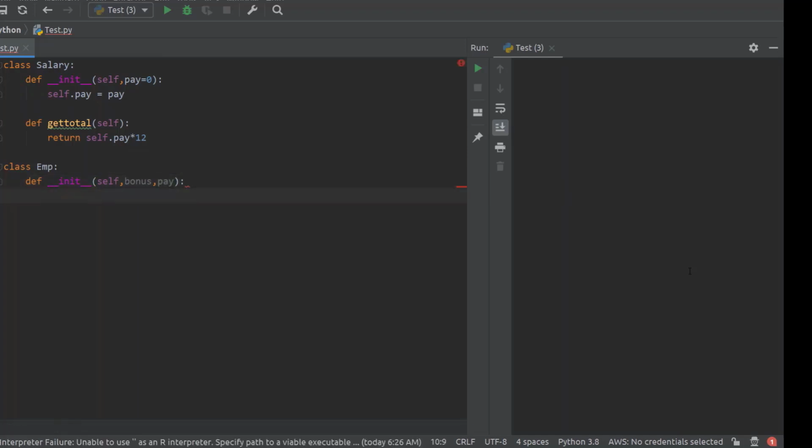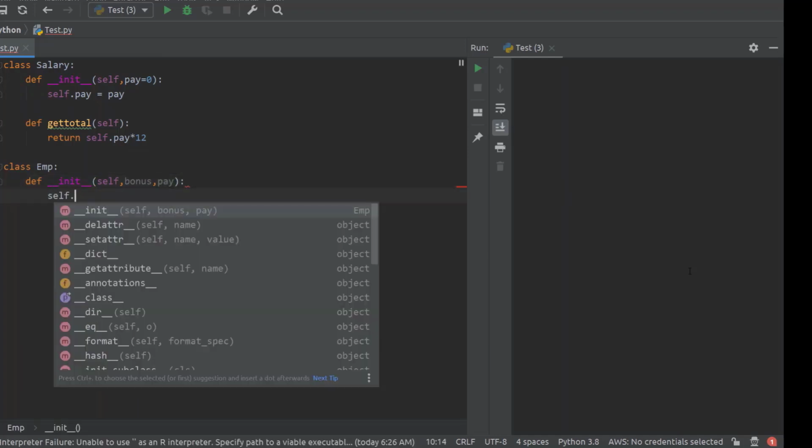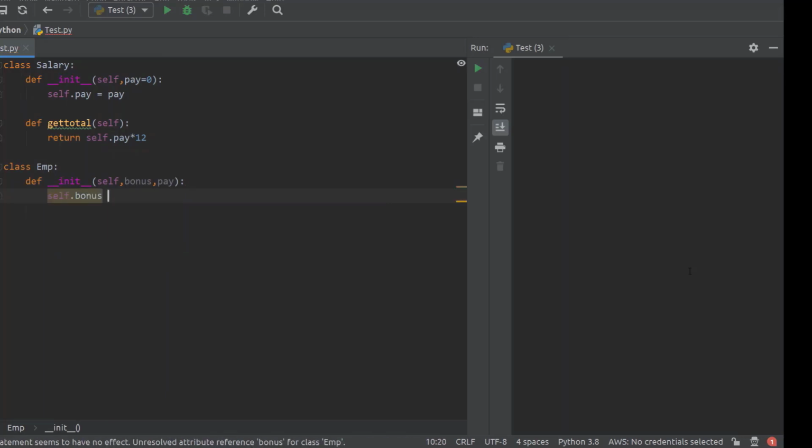Self.bonus equal to bonus, and now we are creating an object of this Salary class, by the name, suppose, sal. So here we are saying self.sal is equal to Salary, and to this Salary we are passing this pay.